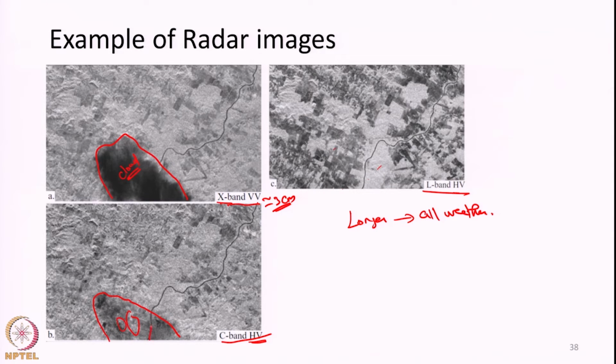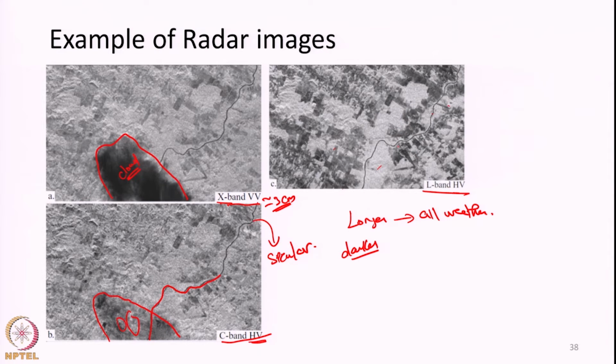Second thing, this is a river. Since water is present in this river channel, and water acts as a specular reflector in microwave wavelengths, in all the images the river channels appear much darker. So, any water bodies present in microwave images may appear darker. This is another thing that we may get from these particular images.